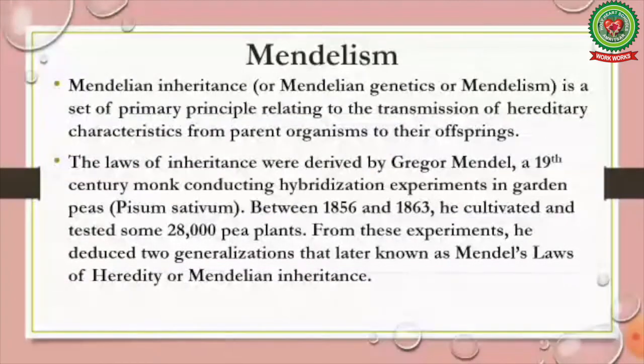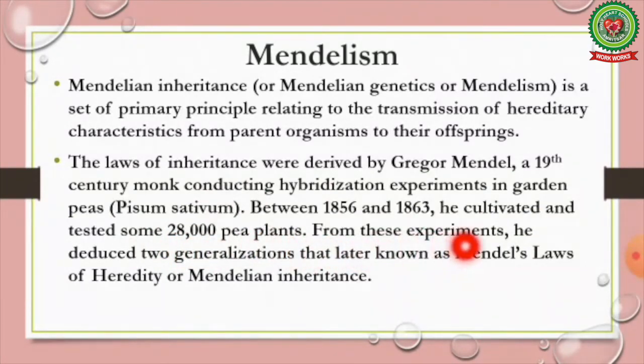Starting with Mendelism. Mendelian inheritance or Mendelian genetics or Mendelism is a set of primary principles relating to the transmission of hereditary characteristics from parent organisms to their offspring. The laws of inheritance were derived by Gregor Mendel, a 19th century monk conducting hybridization experiments in garden peas, Pisum sativum. Between 1856 and 1863, he cultivated and tested some 28,000 pea plants.